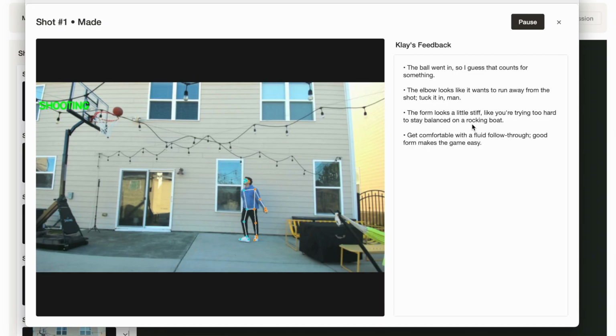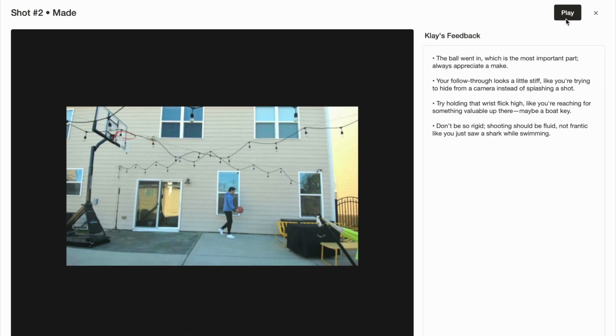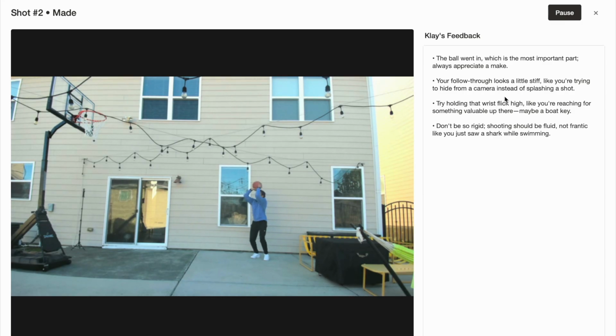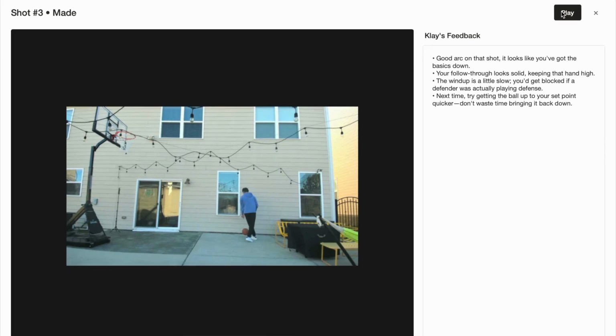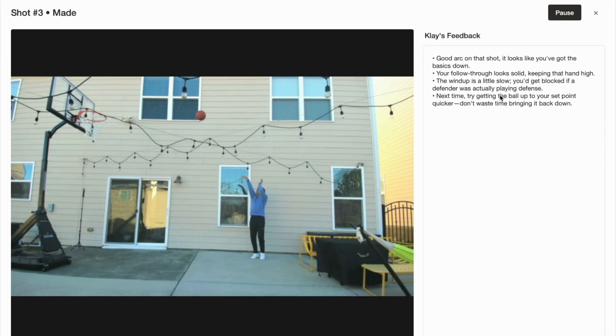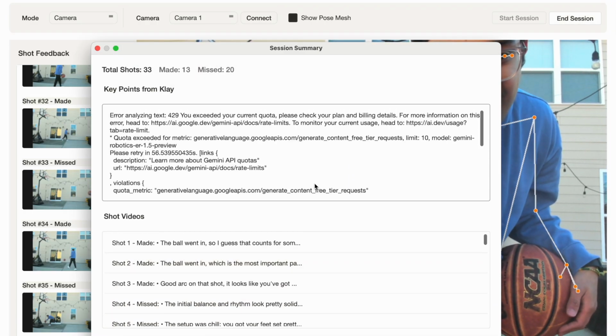Now let's see what shot 2 was. Shot 2, it said I made it, and let's play it out. And I did make it, that's good. Let's see shot 3, it said I made it. And I clearly missed. And at the end of the session, if you saw that, I ran over my quota for Gemini for the day. So I couldn't get the overall summary of how my basketball training session went from Clay. But I do have each individual analysis for shots that I took during the session.